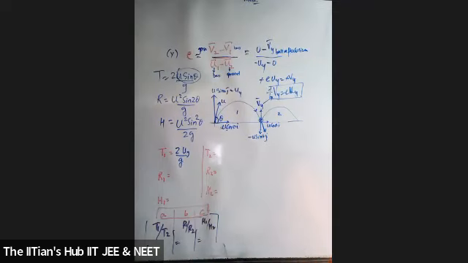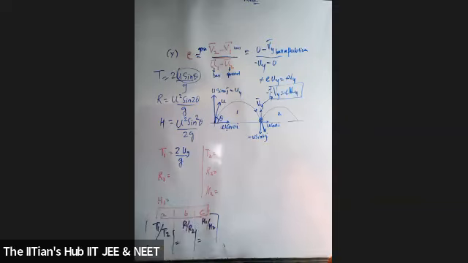And Janani has already posted the answer. T1 is equal to 2uy by g. Now, Janani, what about R1? Sir, R1, R is equal to 2ux into uy by g.